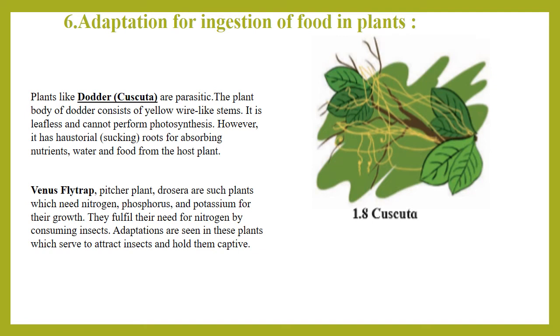This cuscuta plant absorbs the minerals and water required for its growth, and its food, from the other plant's stem. It penetrates its haustorial roots into the other plant's stem or branches, and from there it sucks the food. These roots penetrate deep into the conducting vessels of the host plant to absorb the water and food.